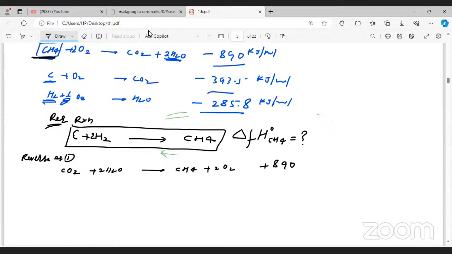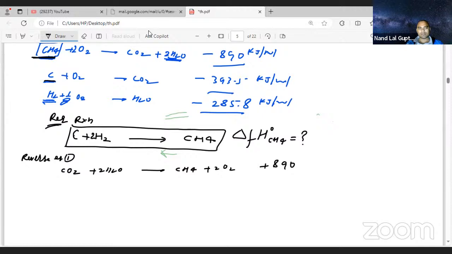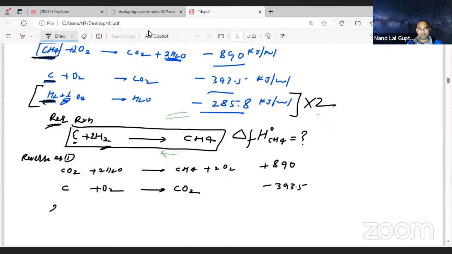How much carbon is required on the reactant side? It will be as it is: C plus O2 gives CO2, with the same sign, 393.5. How many moles of hydrogen are required? According to the question, the required reaction needs 2 hydrogen molecules, but the given reaction has 1. So we multiply by 2: 2H2 plus O2.